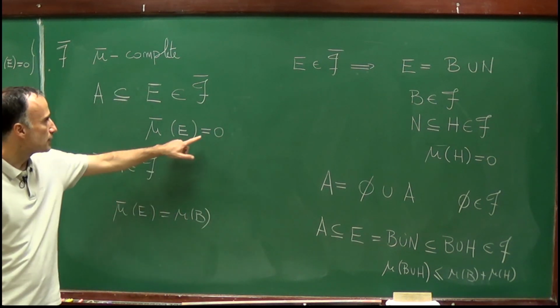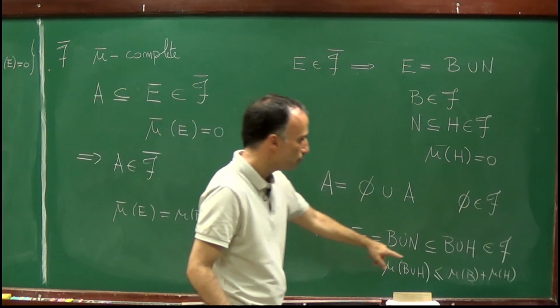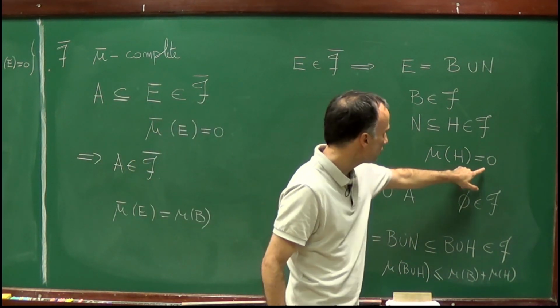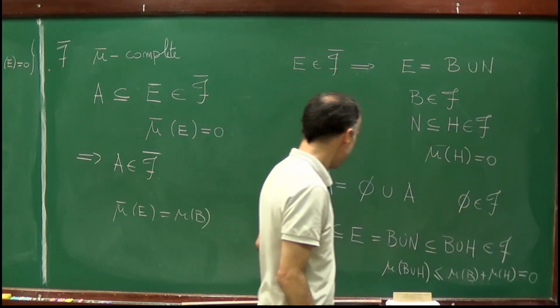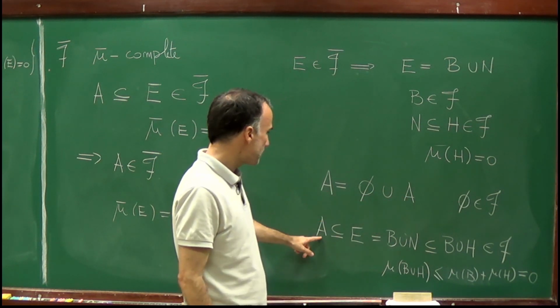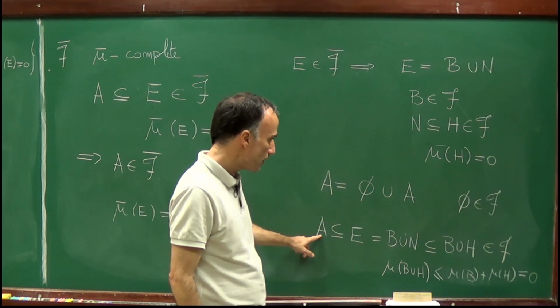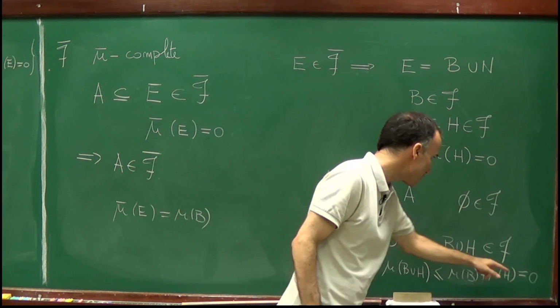Since mu bar of E is equal to 0, mu B is equal to 0. Therefore, mu B is equal to 0, and mu H is also equal to 0. Therefore, this expression is equal to 0. And this proves that indeed A is negligible in the sense that A is contained in a set of the sigma algebra which has measure 0.